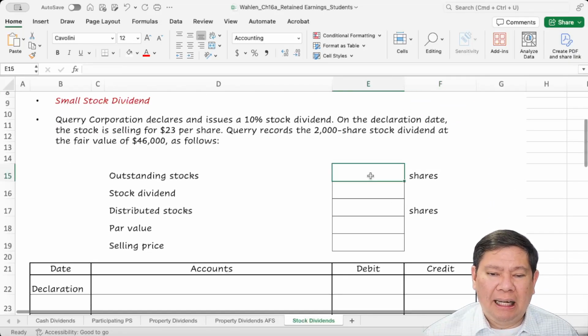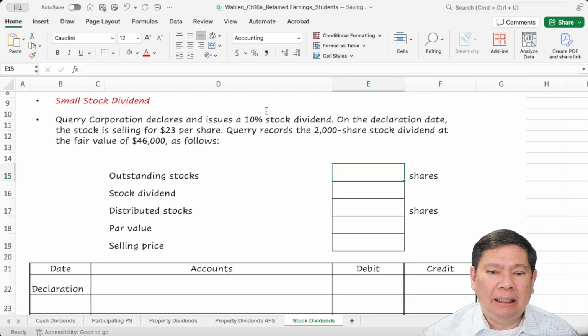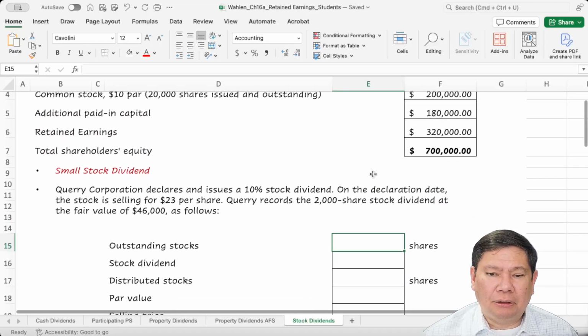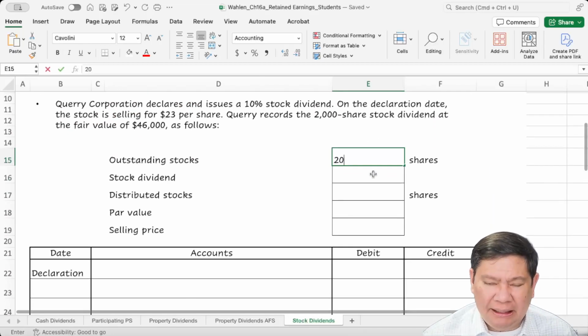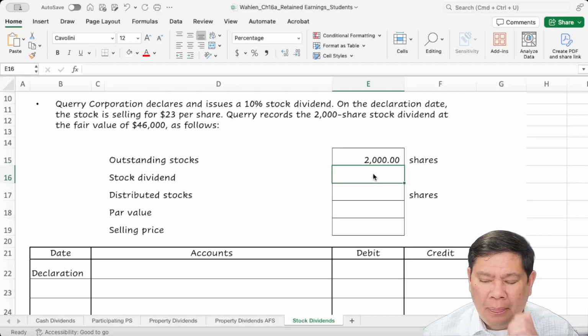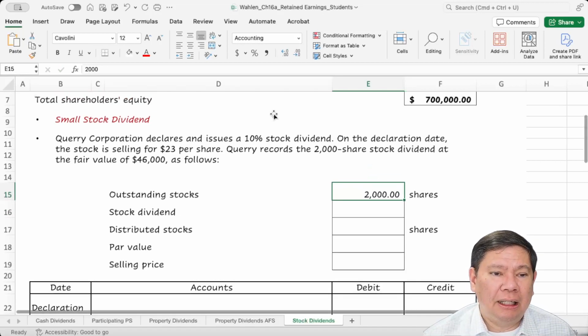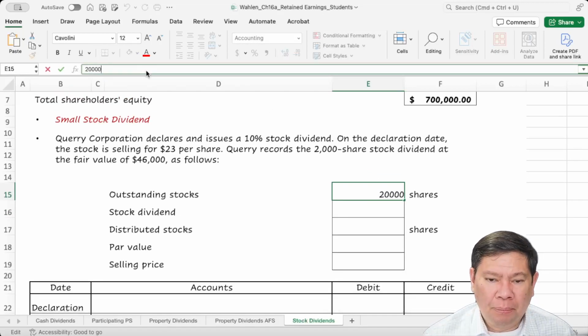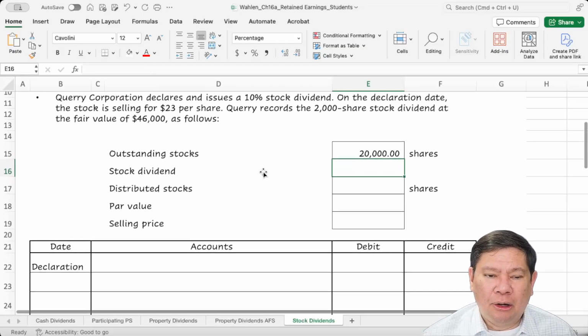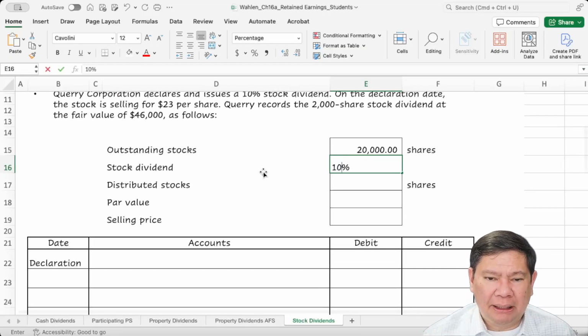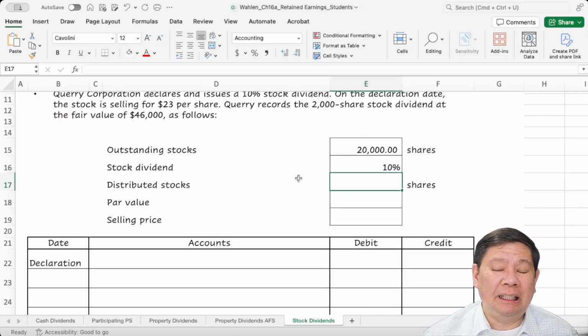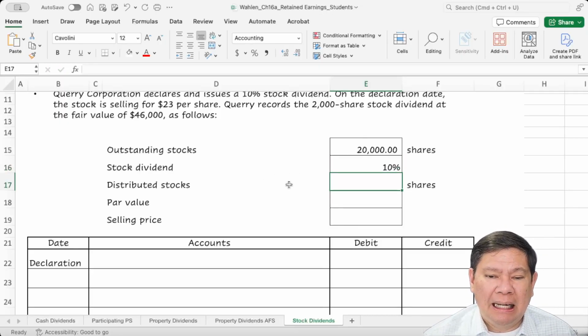So outstanding stock is 20,000 shares. And the stock dividend is going to be 10%, because this is less than 25%, so it's considered a small dividend.